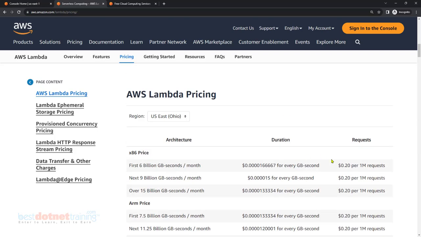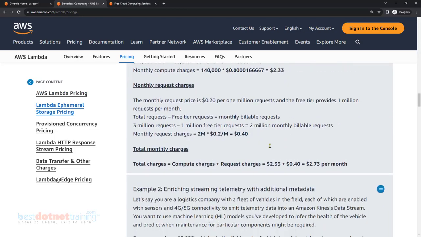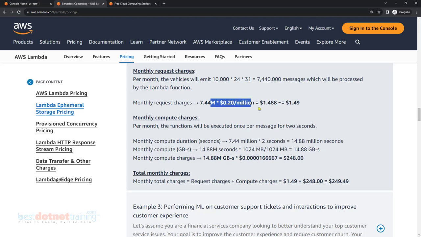There you go, $0.20 per 1 million invocations. So there you go, this is per million, this is the invocation charge. Now you have to add the compute charges. So what are the compute charges?